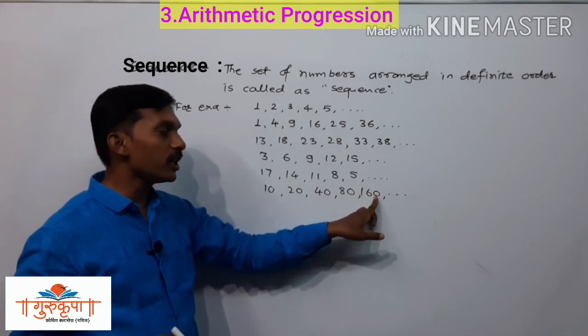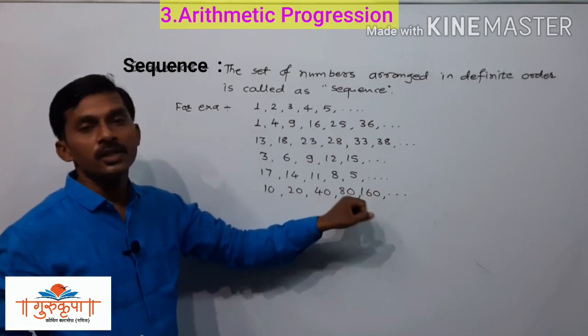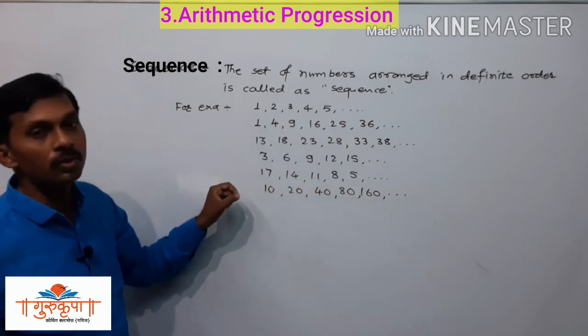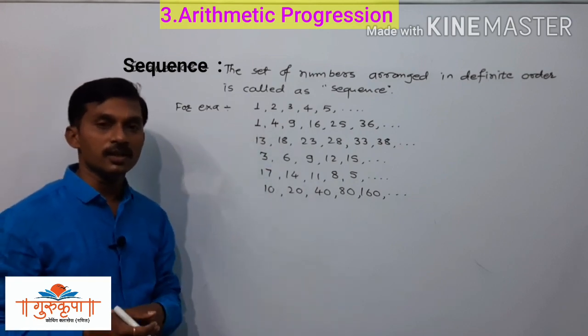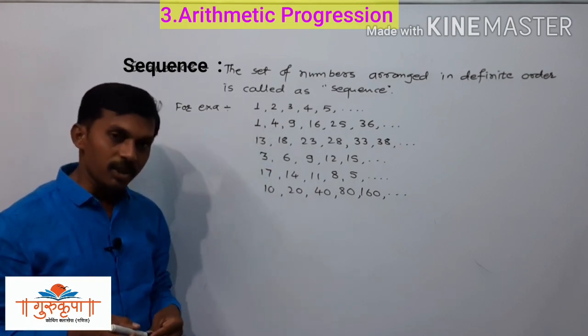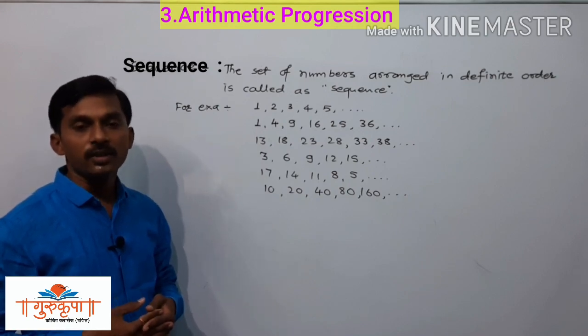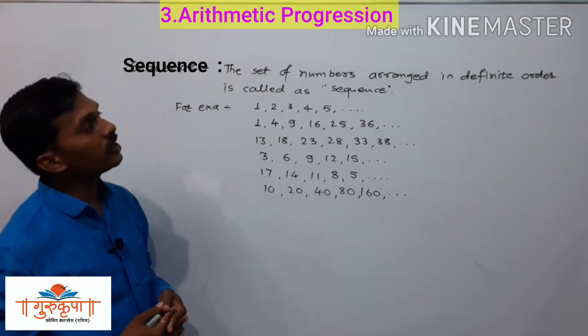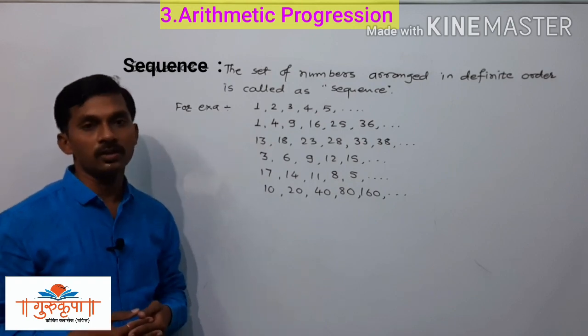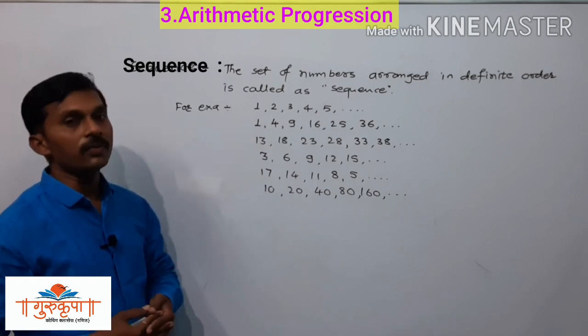And 80 is multiplied by 2, we get 160. Since it is also a sequence. A sequence is nothing but the set of numbers in which the numbers are arranged in a definite order. That is called a sequence.